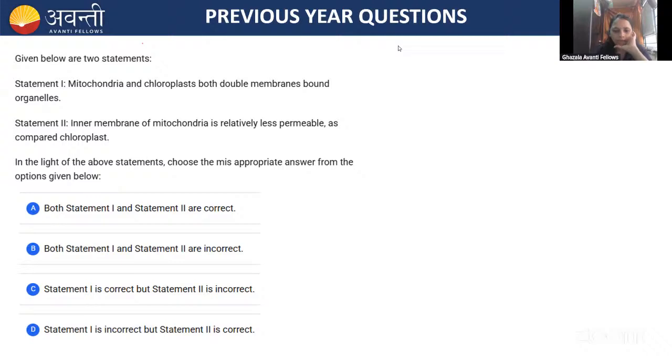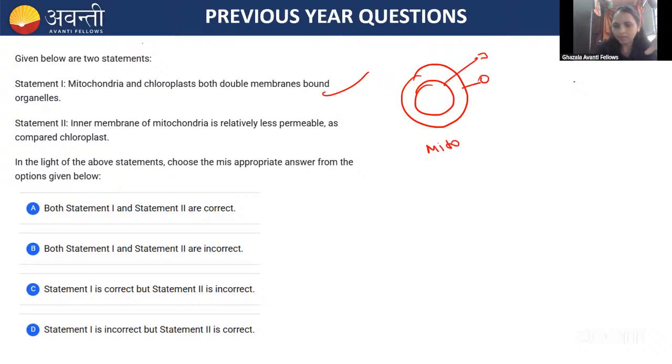I'm ending the poll, guys. Sharing the results. See, most of them have given A, both statements are correct. Okay, fine. See here, guys. When we are talking about the mitochondria and chloroplast, the first statement is very easy. We know that statement 1 is correct. Then coming to statement 2, this is the mitochondria. This is the outer membrane and it is the inner membrane. This is the chloroplast. This is the outer membrane and it is the inner membrane.